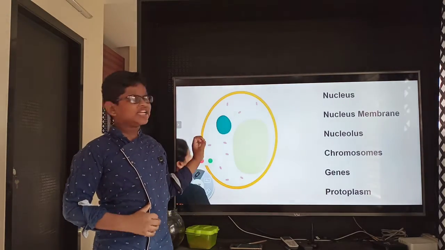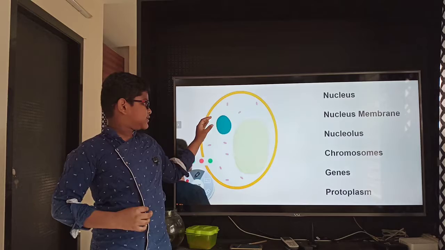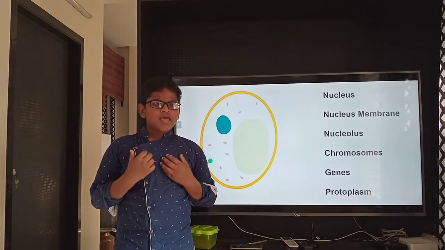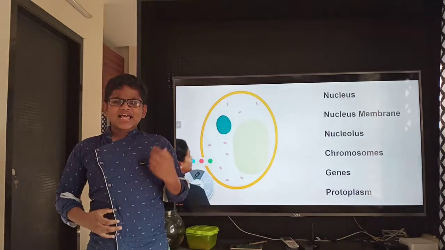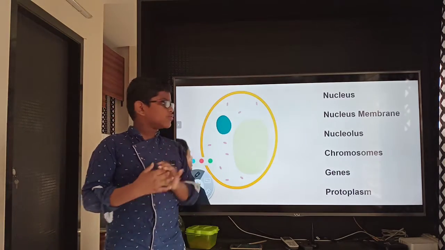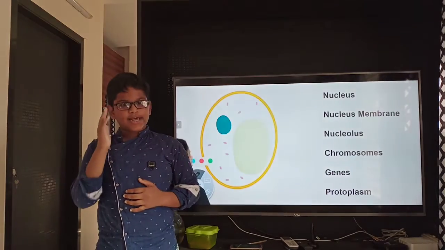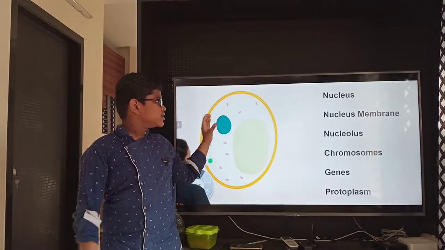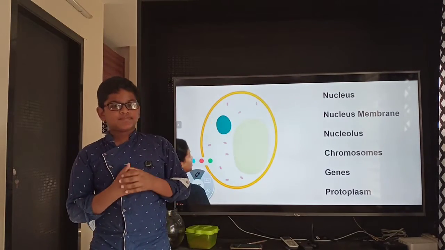Now first let's learn about the nucleus. What is the nucleus? Cells have one brain in them, and that is nothing but the nucleus. We all have brains, right? Like that, cells have a nucleus.